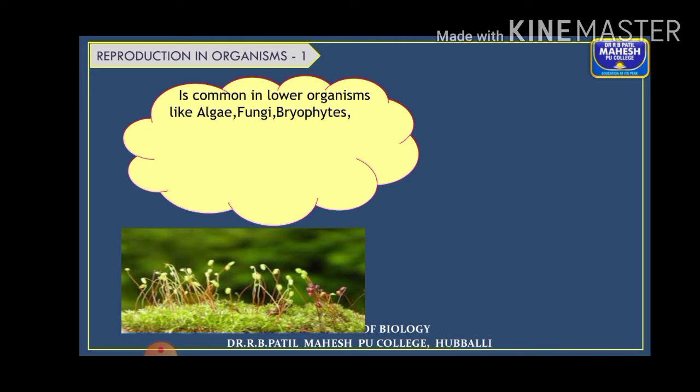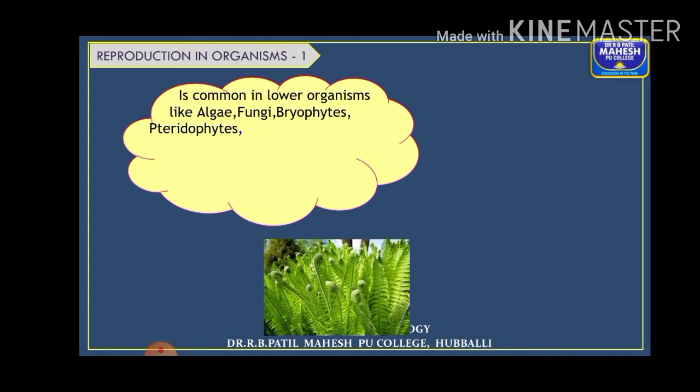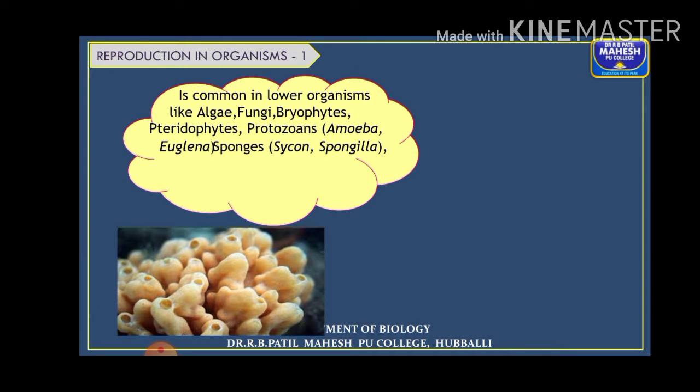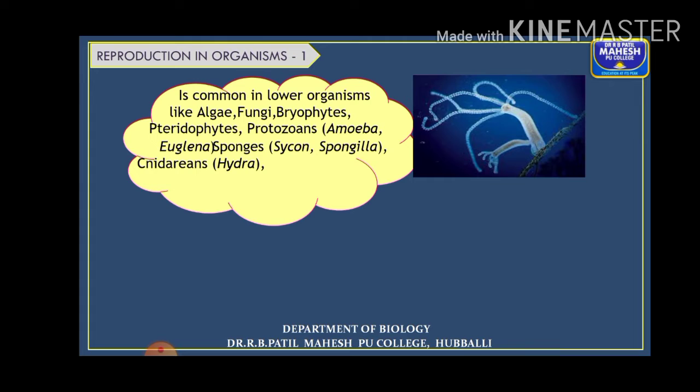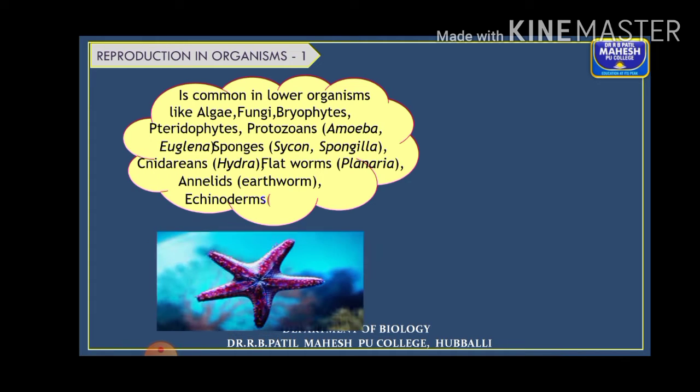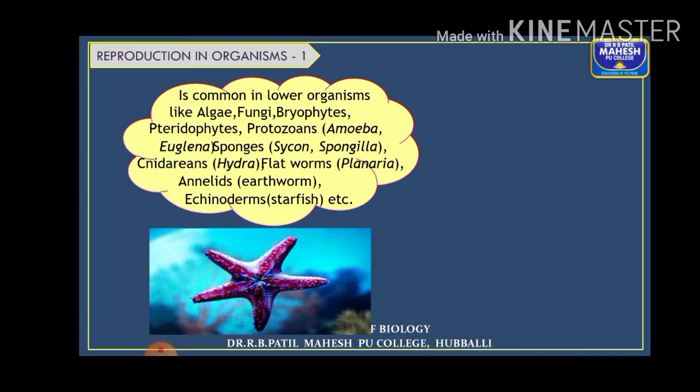But you can also find this mode in smaller forms like algae, fungi, bryophytes, pteridophytes, then the protozoans like amoeba, euglena, sponges like sycon, spongilla, cnidarians or coelenterates like hydra, flatworms like planaria, annelids like earthworm, and echinoderms like starfish. So many organisms show this asexual mode. It is the most primitive and simpler type of reproduction.